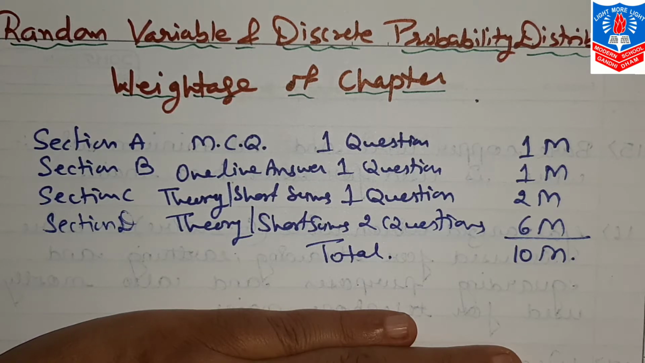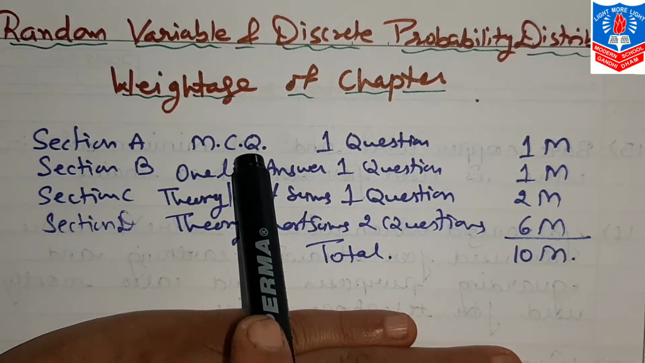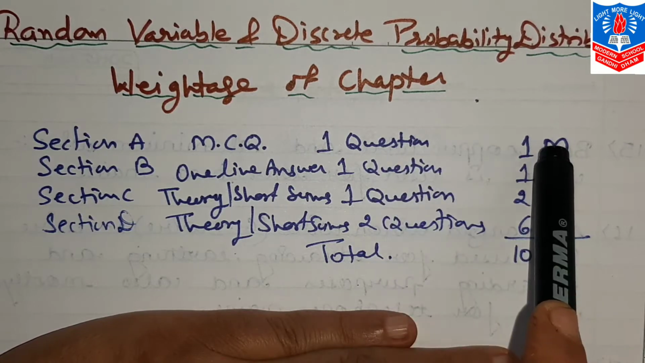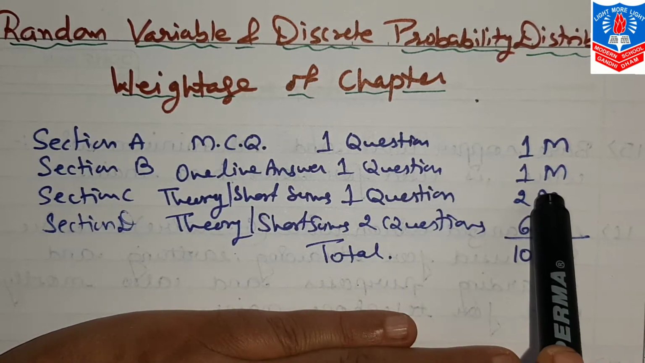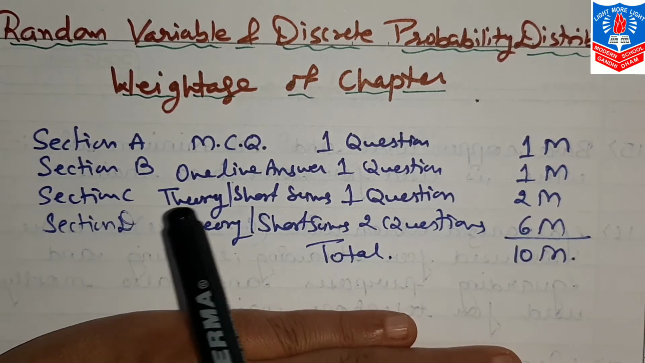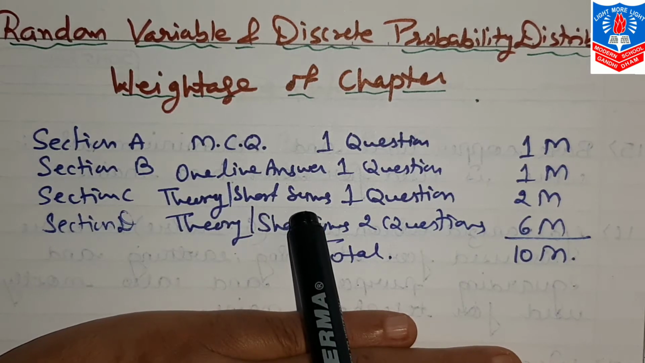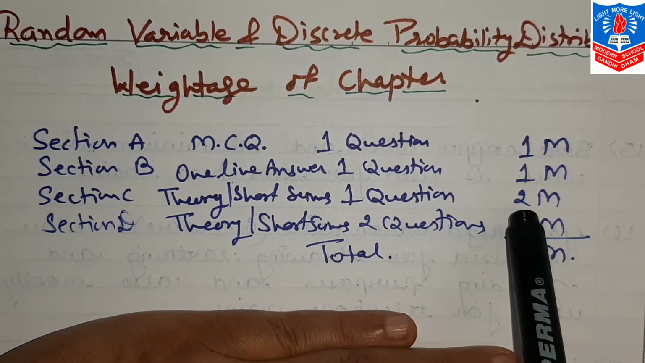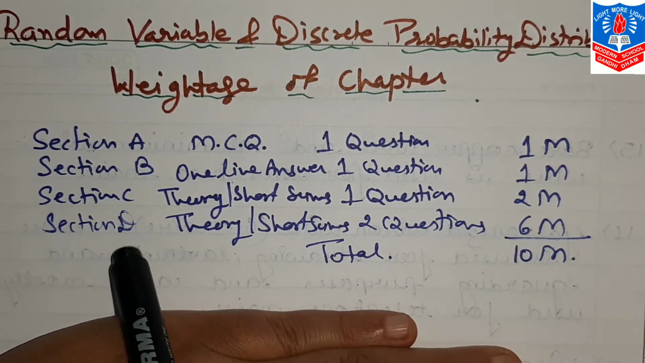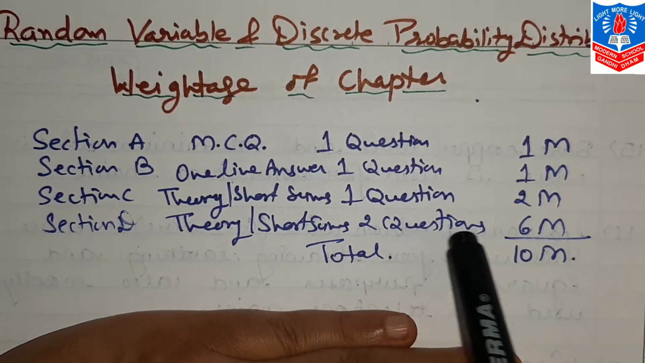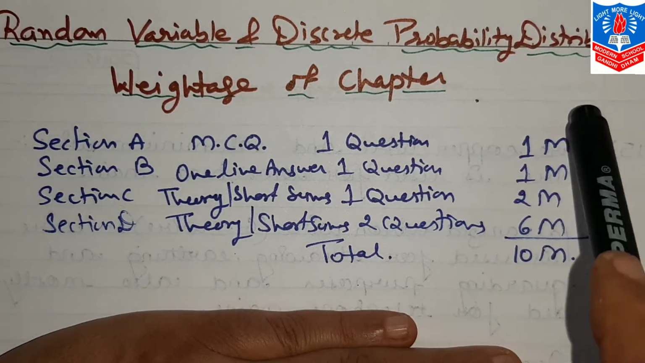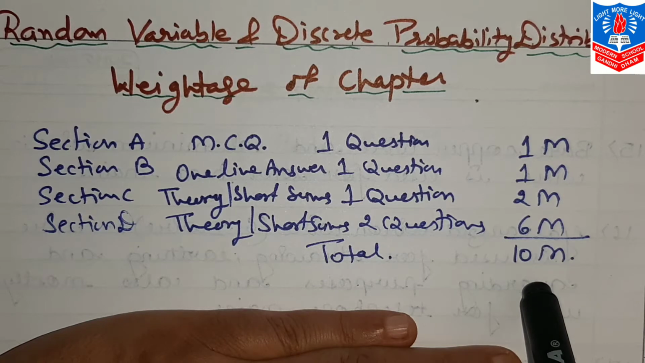First, the weightage of the chapter. Total 10 marks. Section A, MCQ, 1 question of 1 mark. Section B, 1 line answer, 1 question of 1 mark. Section C, either theory or short sums, 1 question of 2 marks. And Section D, theory or short sums, but 2 questions. So this way 6 marks, total of that 10 marks.